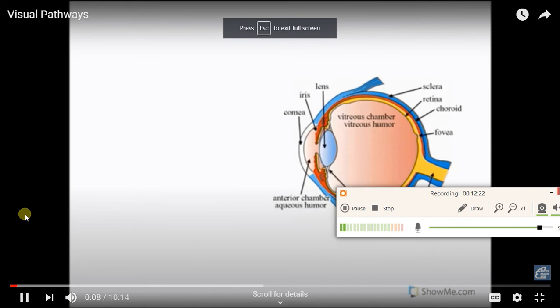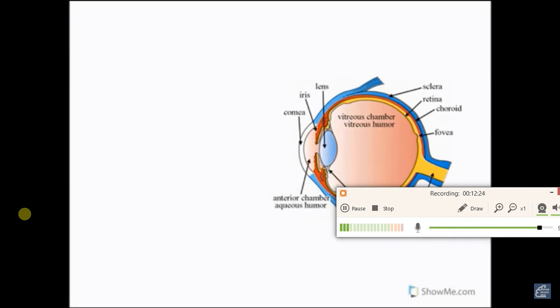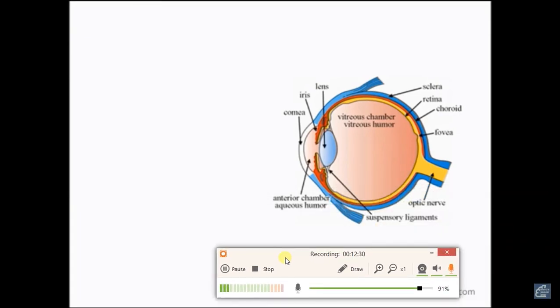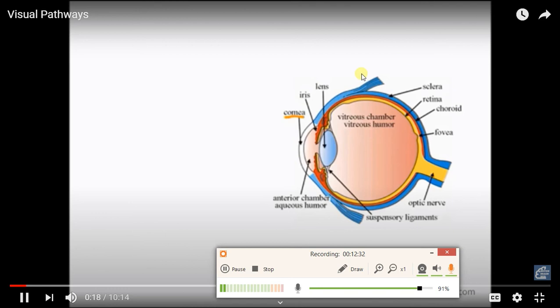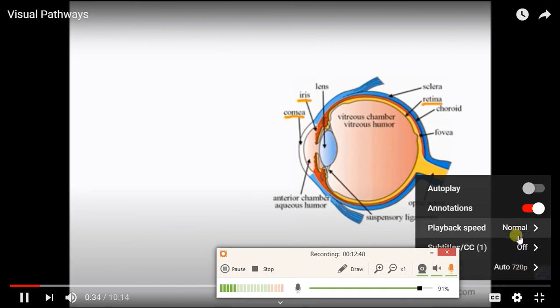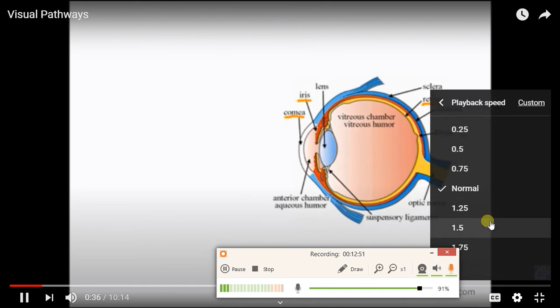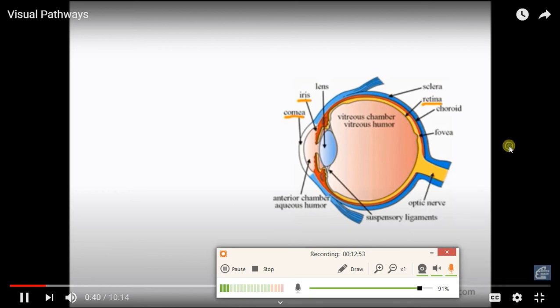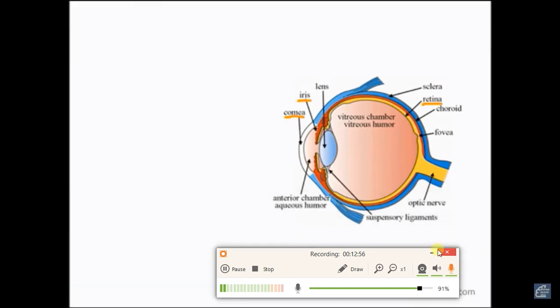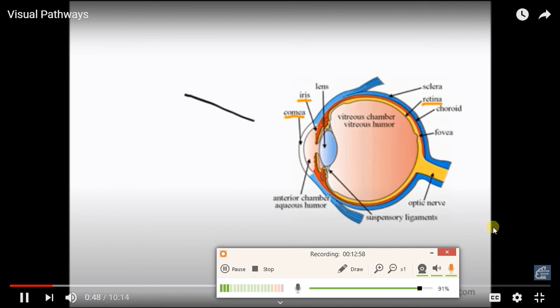In this video, I'll be taking you through the visual pathway. So let's start by having a look at the cross-section of the human eye. As light passes through the eye, it first reaches the cornea, the transparent cover. Light enters the eye through the cornea, travels through the lens, and reaches the inner coat of the eye that contains lots of photoreceptors known as rods and cones. The cornea and the lens focus the light onto the back of the retina, which creates the visual image on the retina. The visual image is inverted from top to bottom and reversed from left to right.